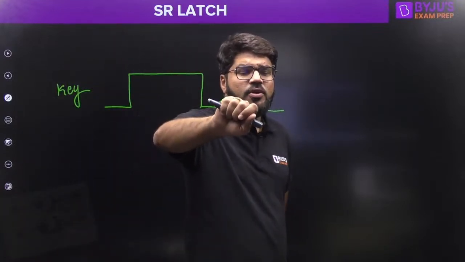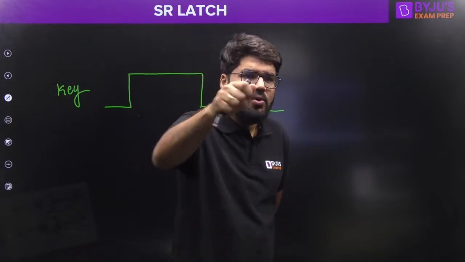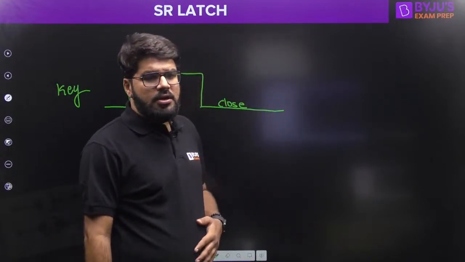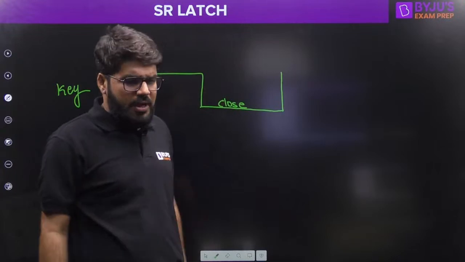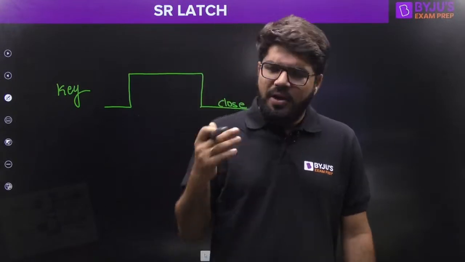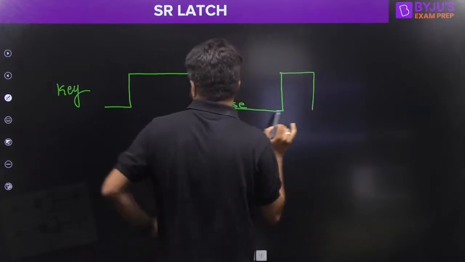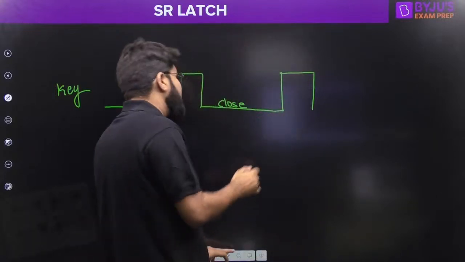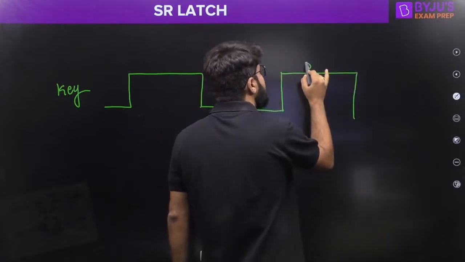And what is the role of the key? To open the door, to close the door as per my requirement. So suppose 20 minutes I want to teach non-stop, I will keep the door closed, and then after that, okay, I have taught some concept, I need a little bit of water, tea, something, I need a little bit of a break, yeah, I need a pause. During that time, it may be small, it may be large, that depends on teacher to teacher, that depends on circuit to circuit, right? But after a certain point of time, I can keep the door open for some time.